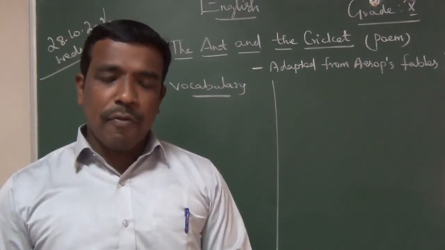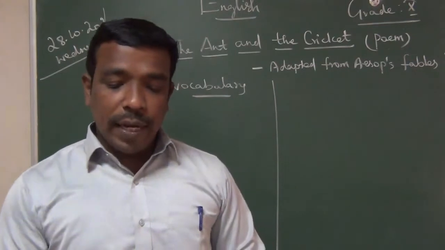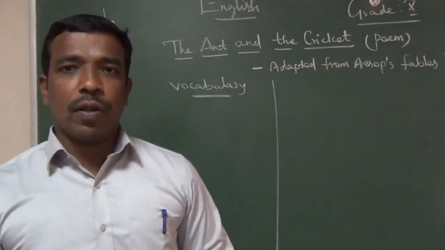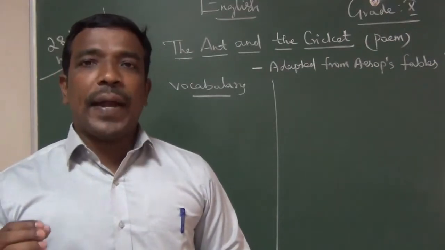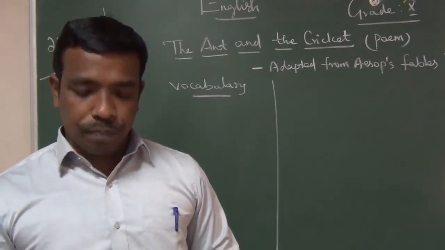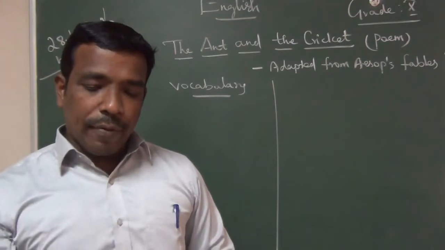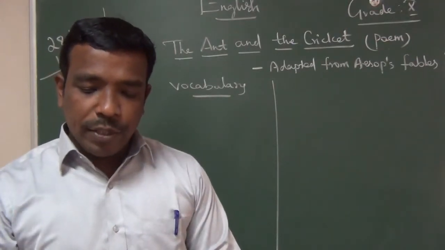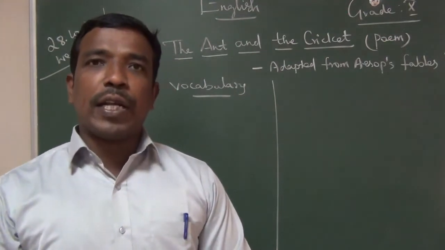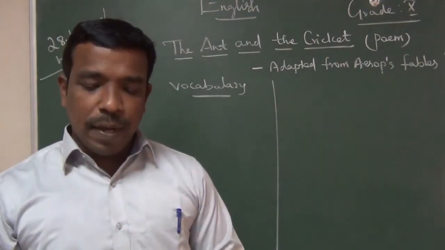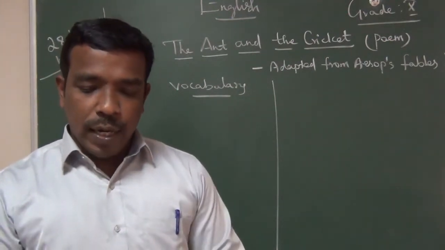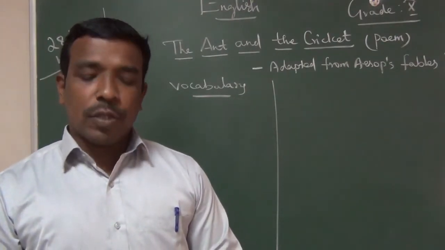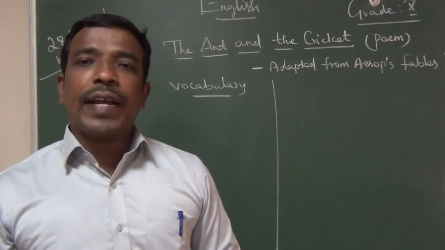Then who is this cricket? All of you take page number 117. There they have given what a cricket is: a brown or black insect related to the grasshopper. It looks like a grasshopper but with short legs. It is a small insect that produces short, loud sounds by rubbing its wings together.